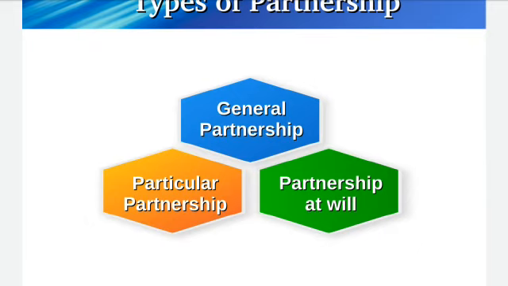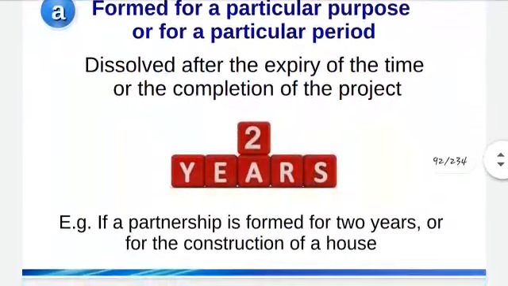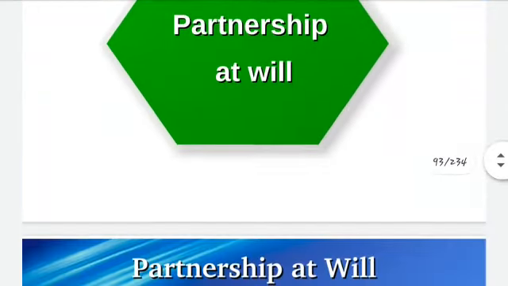As the name suggests, particular partnership is when partners come together to start a business for doing some particular work or for completing a certain project. Okay, when they are doing it for a certain period of time or for a certain job or project, then that is particular partnership. Then next is partnership at will.